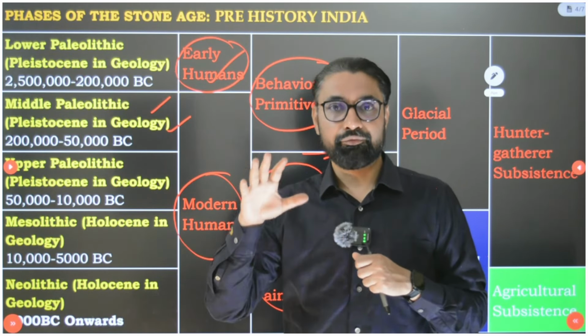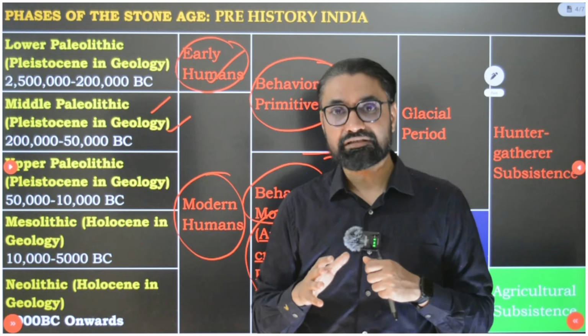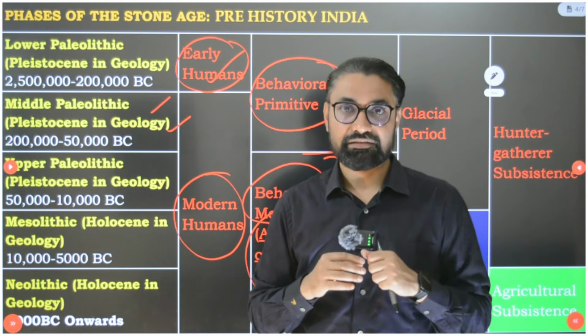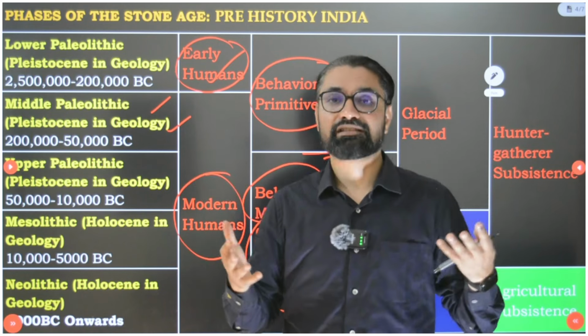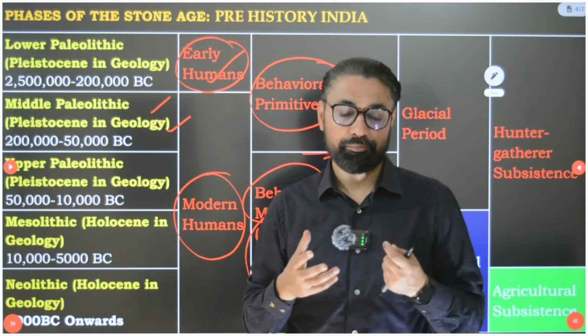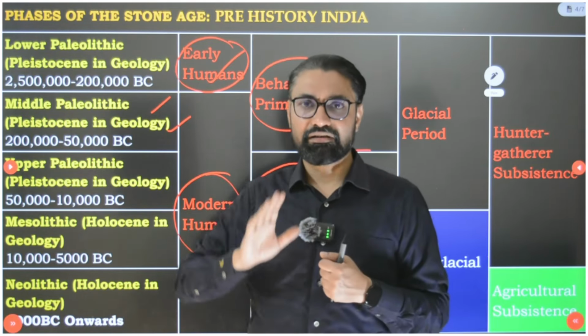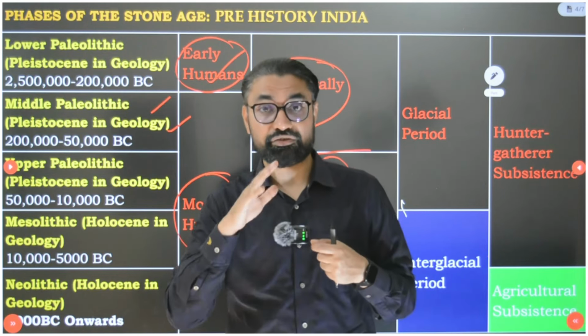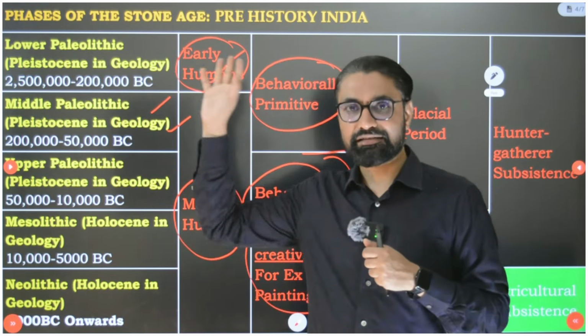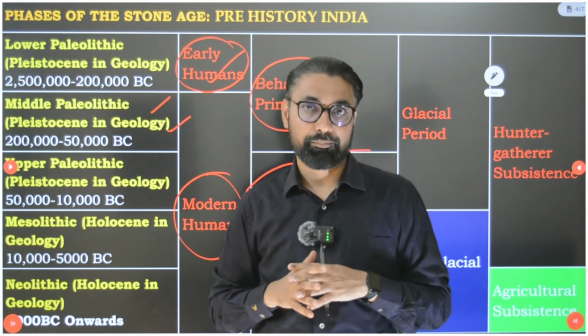Then the Ghaggar, Hakra, Ravi phase, where we have bigger villages. Then the Kalibangan phase, where we have bigger cities, the Harappan civilization, and the Lothal stage, which was the declining stage. We generally come across this even in the Harappan phase, so we'll study that separately when we discuss Harappa.